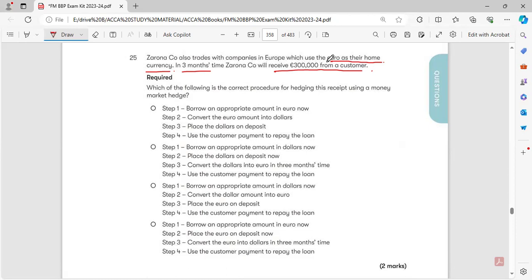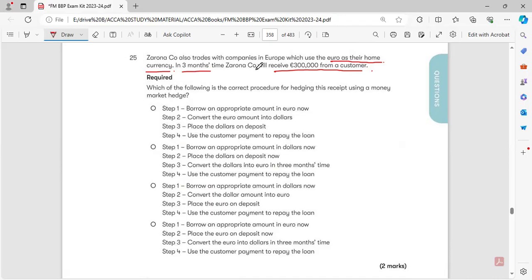It trades with Europe, which uses the euro as its home currency. Now it is expected to receive. In case of receipts, you will make borrowing from the foreign bank today in present value terms. Present value terms means you will borrow an amount to which you add interest will be equal to your receivable amount after the 3 months' time.